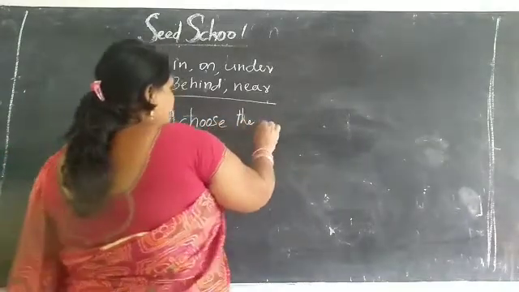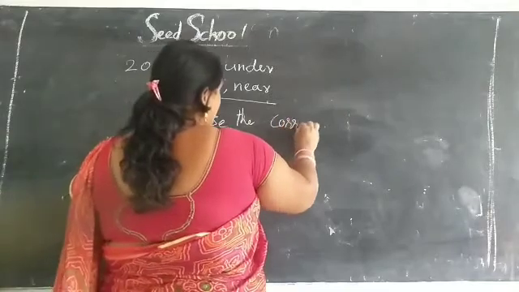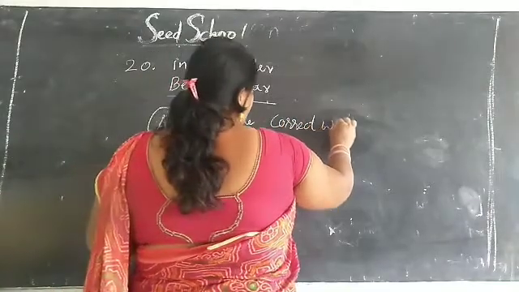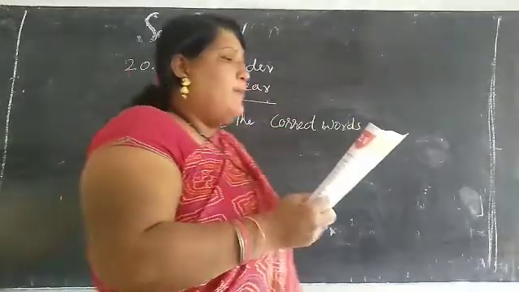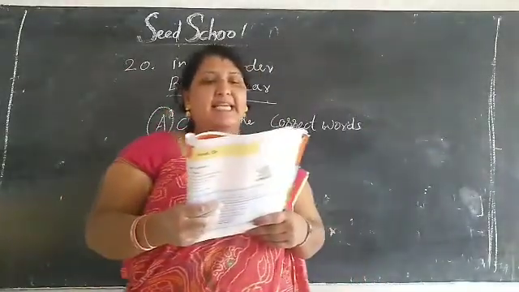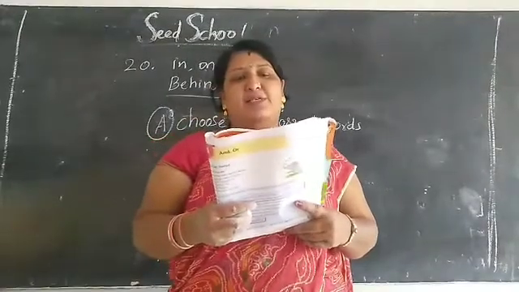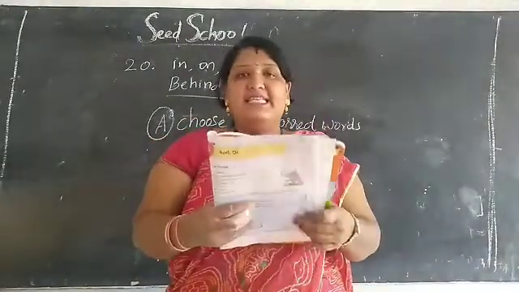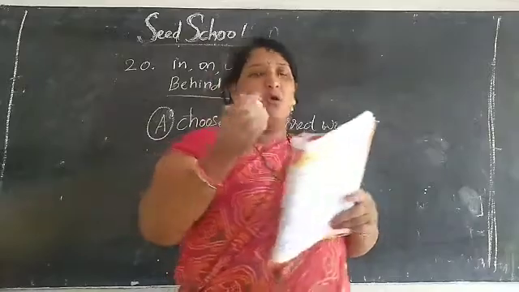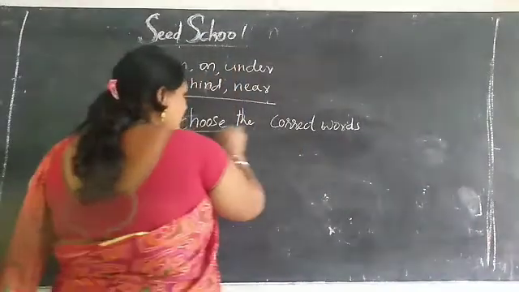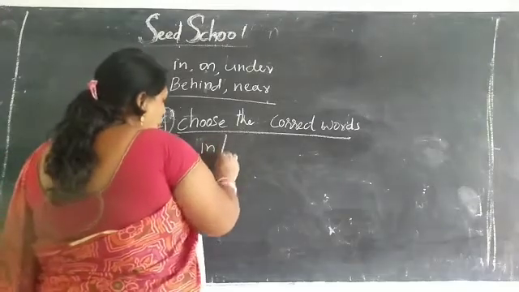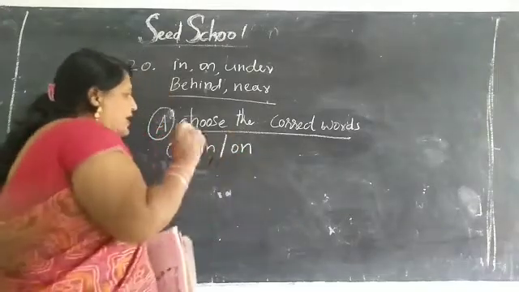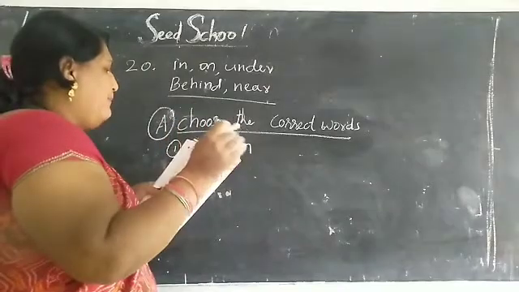Choose the correct words. The boy is sitting in or on a bench. First one, in or on.